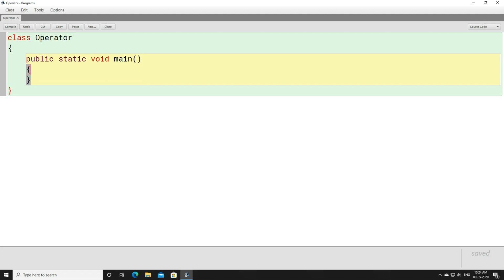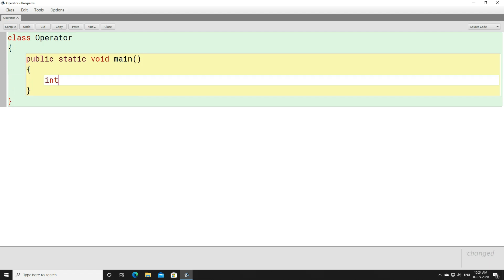Now let's begin. a holds 10 and b holds 20. Now a and b both are of int type, their data type is int. So we know that we can use comma to separate variables of the same data type. Here we have used comma to separate variables of the same data type, that is int.